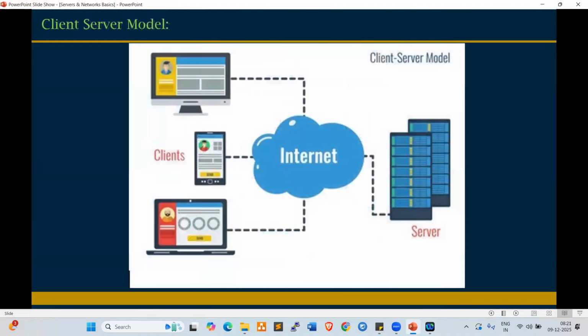Yeah, this is another model. We can connect to our servers through the internet. We can use either a desktop or laptop, and even tabs, to connect to our servers, right?